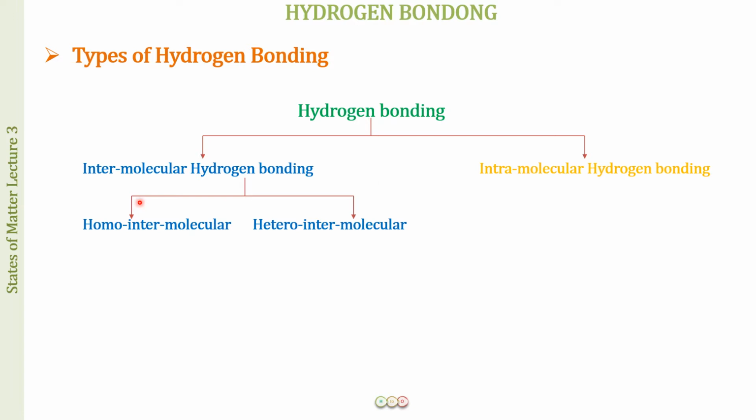So we have over here intermolecular hydrogen bonding, where hydrogen bonding takes place among molecules. Okay, but when we have the hydrogen bonding occurring in the same molecule, we call this intramolecular hydrogen bonding. Okay, and in the intermolecular, we can have a homo intermolecular and a hetero intermolecular hydrogen bonding. Homo means same molecules, hetero means different molecules. So let us understand all this with the help of some examples.